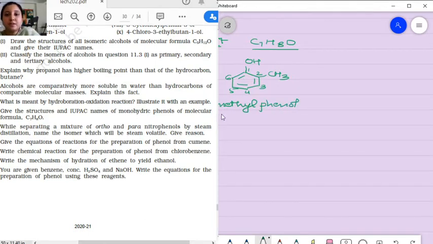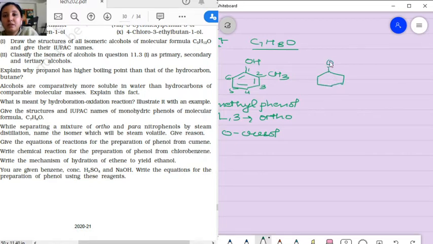Now this first and second position is called the ortho position. Therefore, we say it is orthocresol.